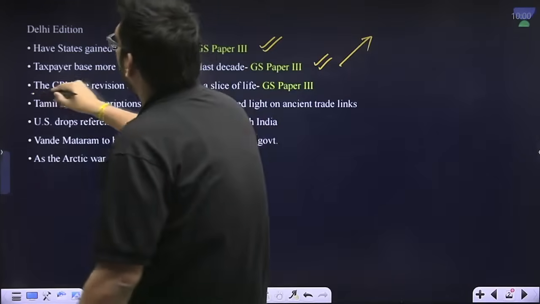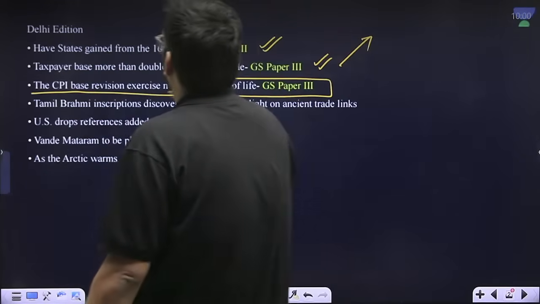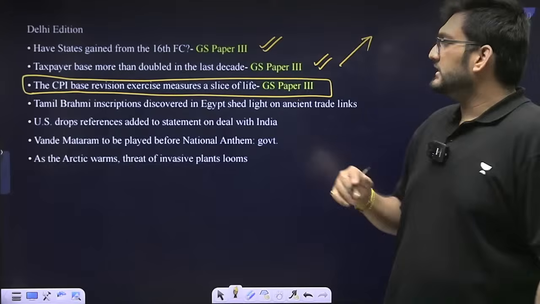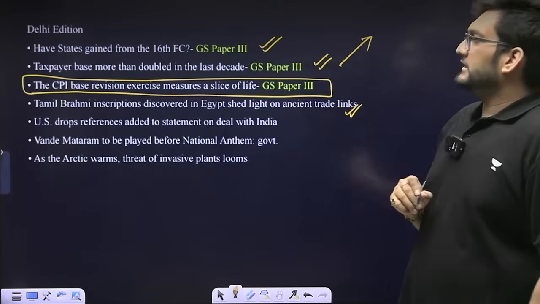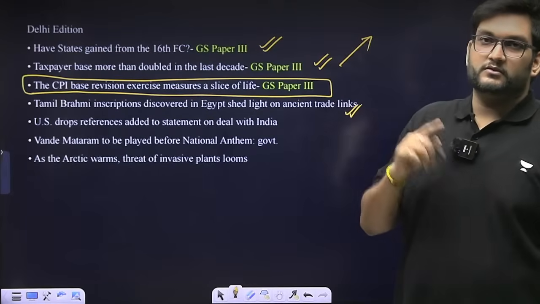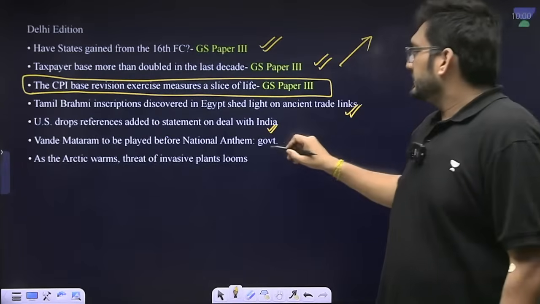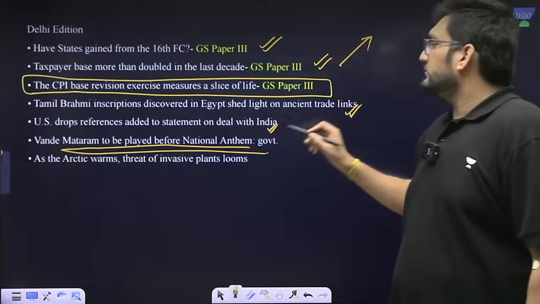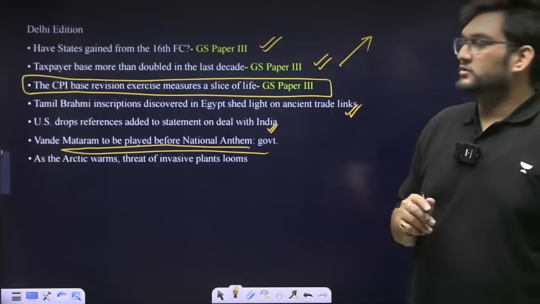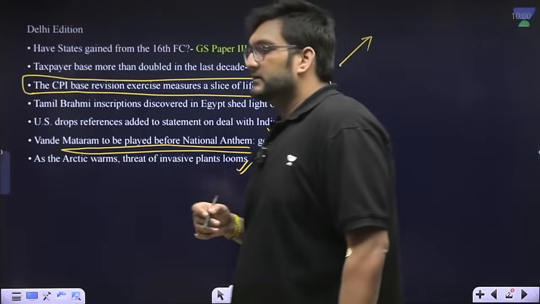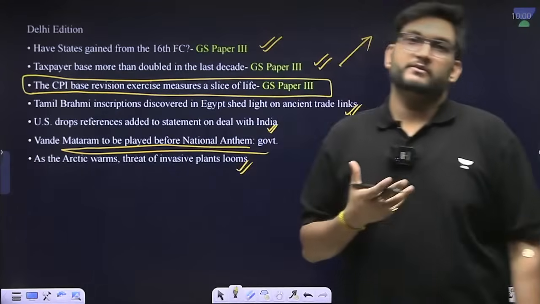Then we have how the new CPI, the Consumer Price Index series, is better than what it was previously. Then we have a very interesting article of Tamil Brahmi inscriptions being found in Egypt. Then we'll talk about the new Vande Mataram rules which have been pushed through for the national song. And last but not the least, environment, Arctic and invasive species. These are the things which we are going to discuss today.